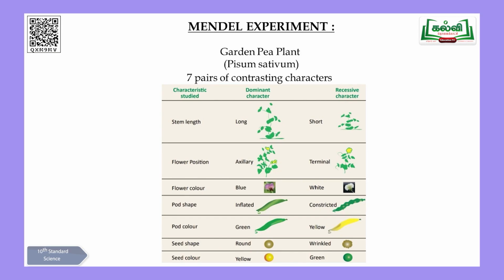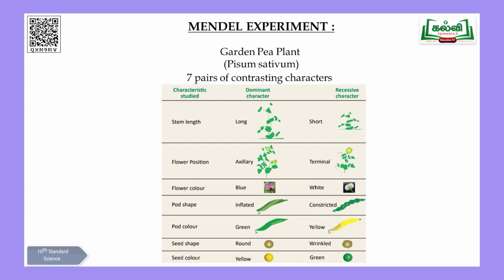Before going into the detail, we are again going to see about Mendel's experiment. He selected garden pea plants, different plants with different characteristic features, for his experiment. As I told you, the experiments were carried out for 9 years, and for that he selected 7 pairs of contrasting characters. Okay, contrasting characters. For example, if I tell you tall, what is a contrasting character? You can say dwarf, short. Tall, short. White means black. These are the contrasting pairs of characters. Like that, 7 characters were selected for his experiment, especially from the pea plants.